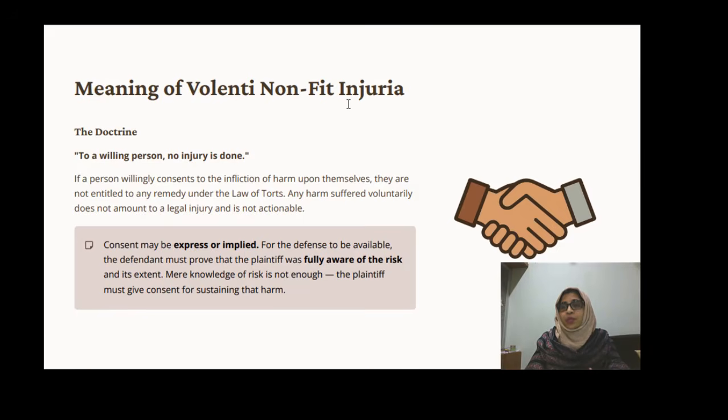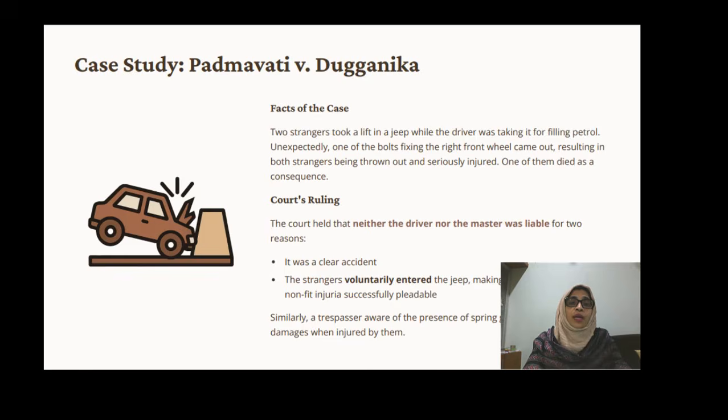Suppose you are going to watch a match, and you sit in the front row, and you are watching that. If any injury happens, then those people will not be liable. So those things, express and implied consents, are also described in volenti non fit injuria. Okay, now go with that.